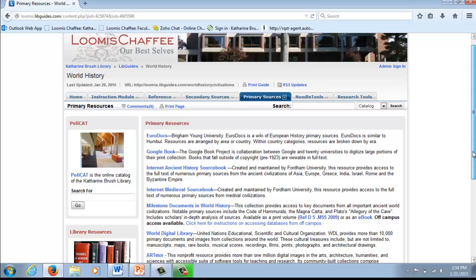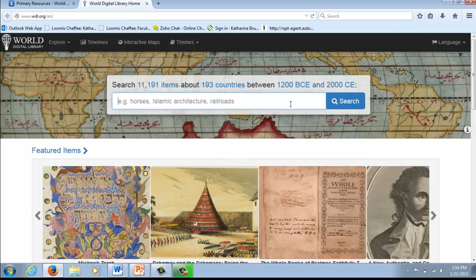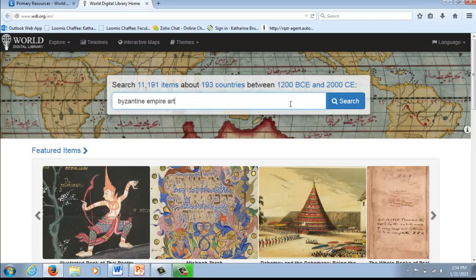For my example search, I will use World Digital Library, which provides more than 10,000 primary source documents and images from collections around the world. I will look for art objects from the Byzantine Empire by entering the words Byzantine Empire art and then clicking on search.